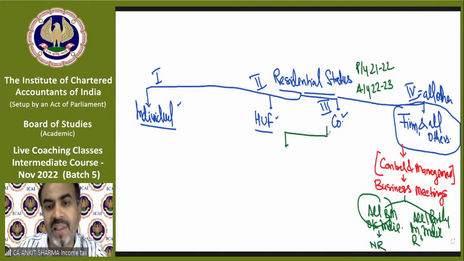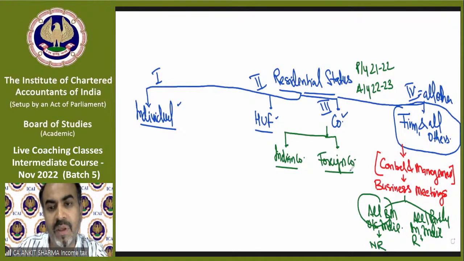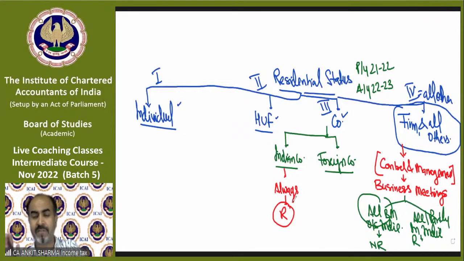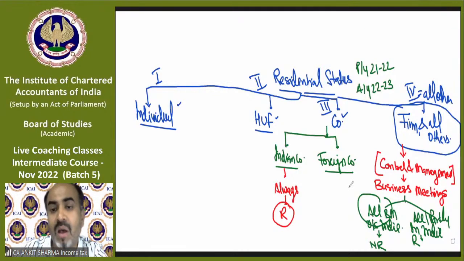Company, whether it will be an Indian company or a foreign company. The provision says if you are an Indian company, you will always be treated as resident. That's a fixed rule. If there is an Indian company, it will always be treated as resident in India. It's a fixed rule. Done. Over. Okay. But if it is a foreign company, then there are two situations.